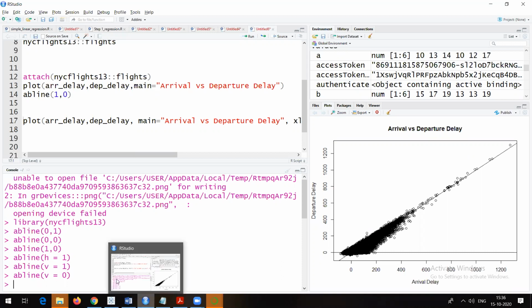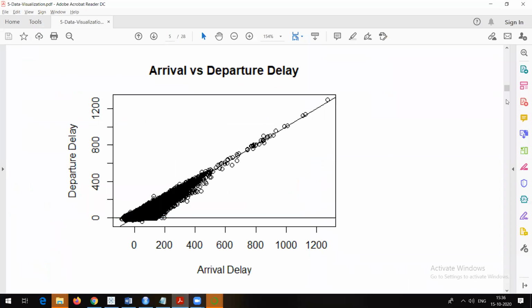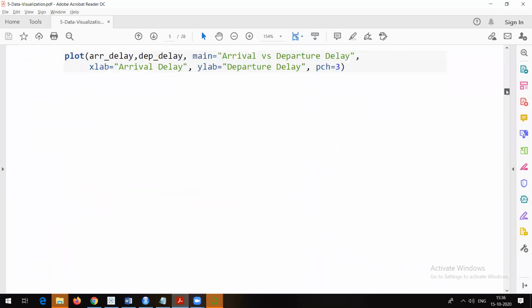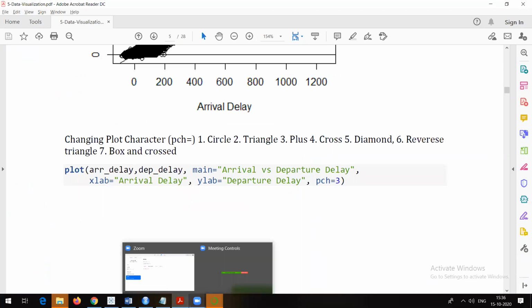Let me see if I do it like this, v equal to 1 is the abline. So it is given here. Okay, it is just drawing a parallel line.